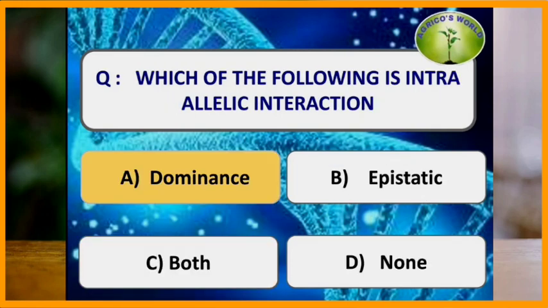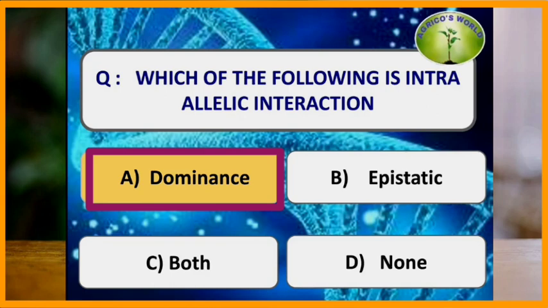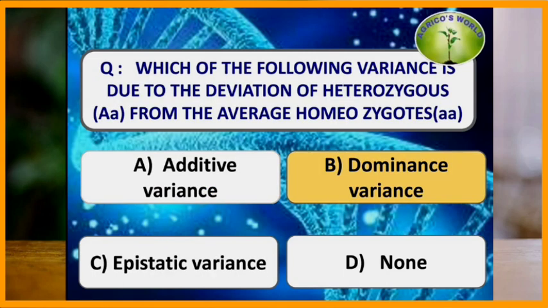Which of the following is an intra-allelic interaction? Dominance interaction is an intra-allelic interaction, whereas epistatic interaction is inter-allelic interaction. Which of the following variance is due to the deviation of the heterozygote from average homozygotes? It is the dominance variance.